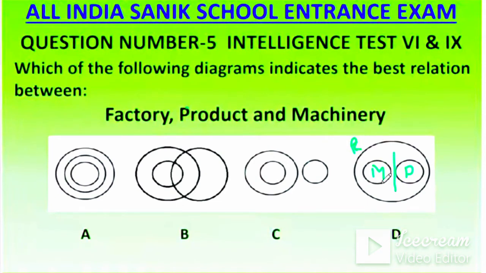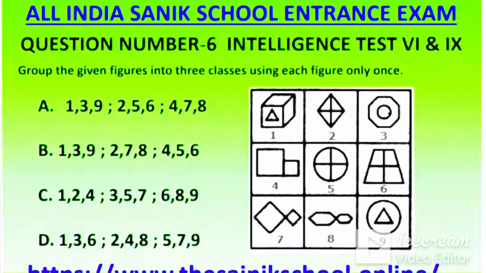You have to think like this. Group the given figures into 3 classes using each figure only once. There are 9 figures, you have to classify them into 3 groups of 3 each. You have to take 3 pictures having the same relation or same type in each group. See the answer, 1 3 9, 2 5 6, 4 7 8. They are grouped like this.